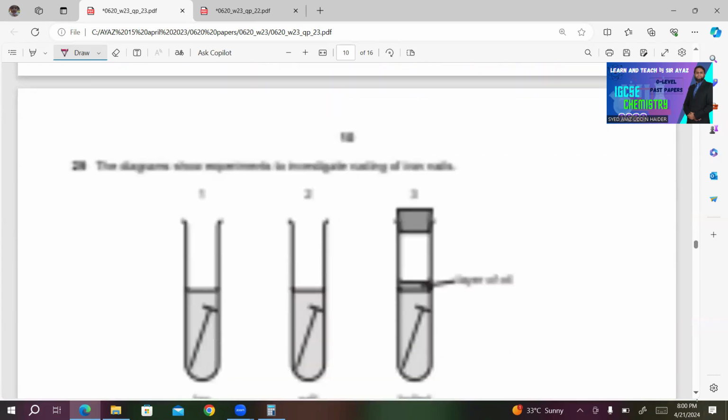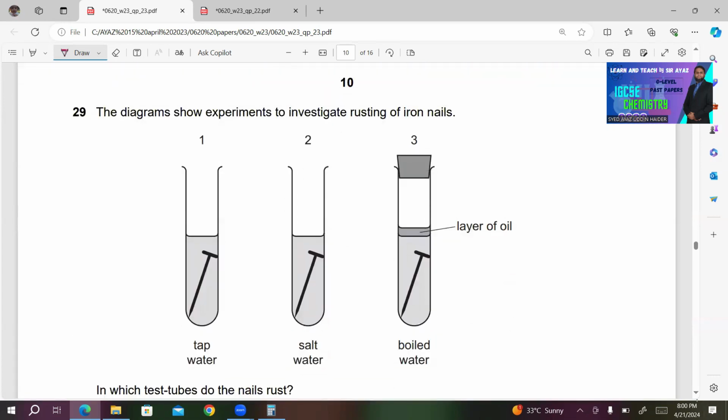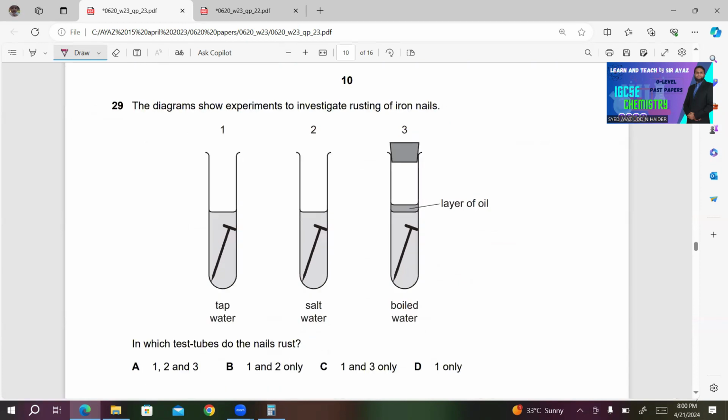Number 29. The diagrams show experiments to investigate rusting of iron nails. We have tap water in 1. In 2, we have salt water. In 3, we have boiled water. In 3, we have a layer of oil as well as a closed top also. In which test tubes do the nails rust?